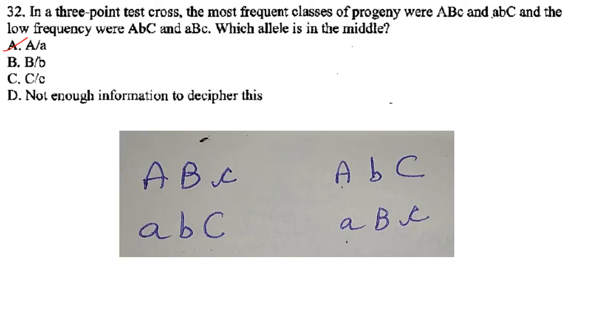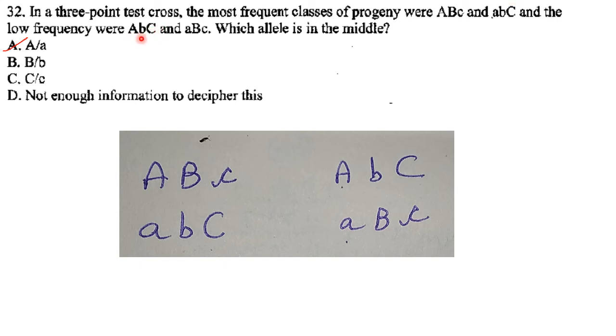Then next one. In a 3-point test cross, the most frequent classes of progeny are A, B, small c, and small a, small b, capital C. And the low frequency ones are capital A, small b, capital C and small a, capital B, small c. Which allele is in the middle? So they have given a 3-point test cross, and we can see that these two, the most frequent ones, are the parentals.